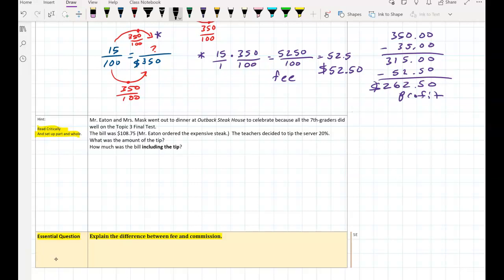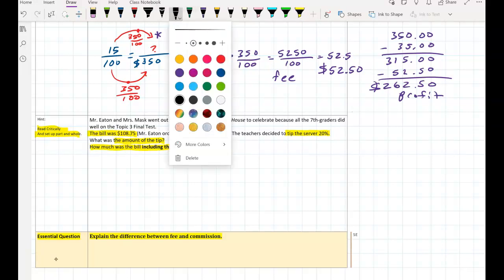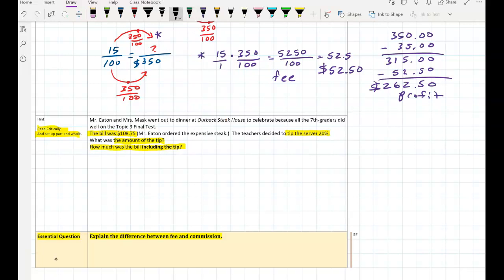All right. Well, let's see here. So we have to find the important information here. We know that the bill is $108.75. The tip to the server was 20%. We want to know the amount of the tip and how much was the bill including the tip. All of that is important. So let's take a look. So the first thing we want to do is find the amount of the tip. So we know that they were going to tip the server 20%, so that we know.